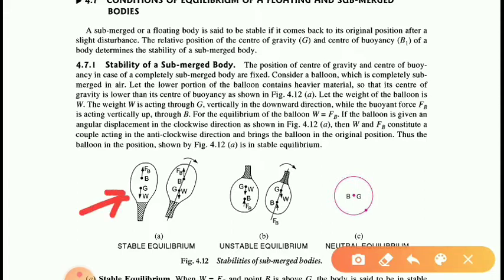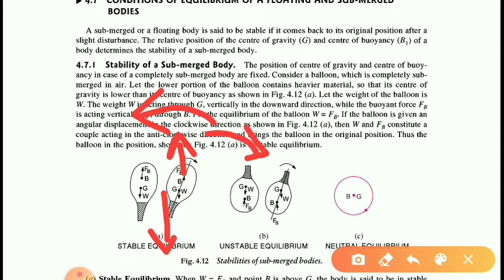Now, if we give some angular momentum in the clockwise direction to this body, the center of gravity will remain at this position, but the center of buoyancy will shift like this. We can see there is a couple which will act in the counterclockwise direction. We gave the angular momentum in the clockwise direction, but the couple acts counterclockwise, meaning the body tends to be stable and automatically restores itself.